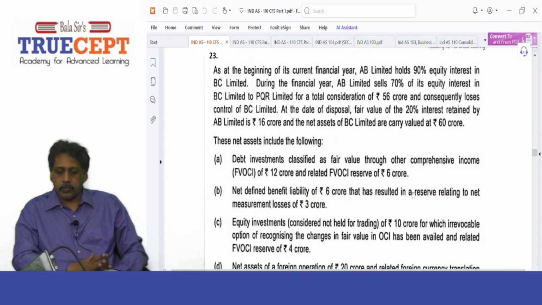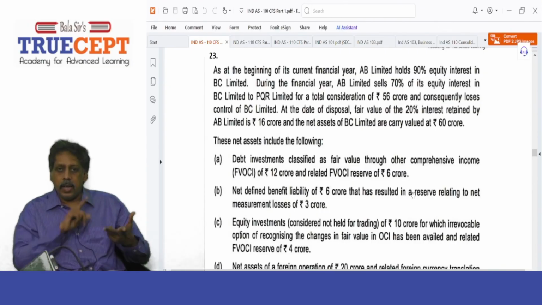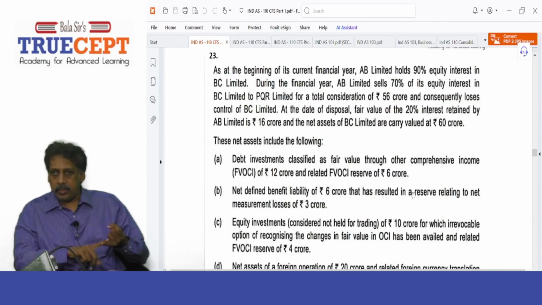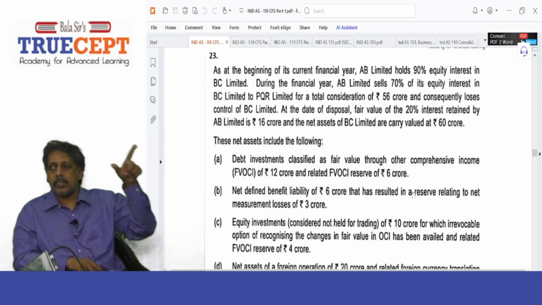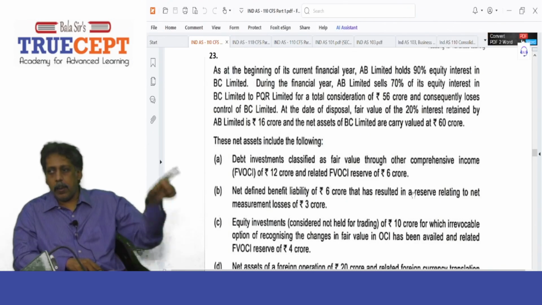As at the beginning of its current financial year, AB Limited holds 90% equity interest in BC Limited. During the financial year, AB Limited sells 70% of its equity interest in BC Limited to PQR Limited. What is that? 90 minus 70. I retain 20% and dispose of 70% to some person. Doesn't matter who it is. I dispose of 70%, which means I still have a 20% interest in BC Limited, right?